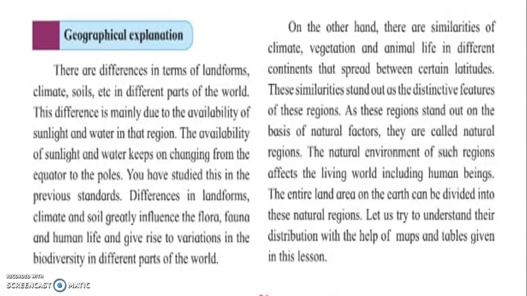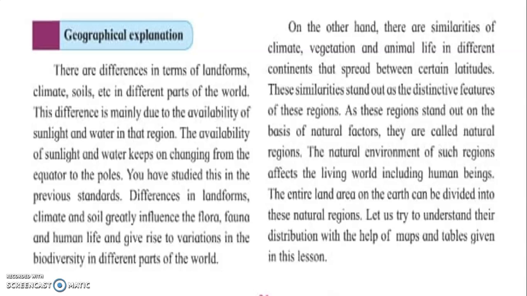So difference in landform, climate and soil greatly influences the flora, fauna and human life, and it gives rise to variations in the biodiversity in different parts of the world. So the difference of landform, difference in climate, difference in availability of soil and water, difference of the flora and fauna, that is the plant life, the animals which are there, right?